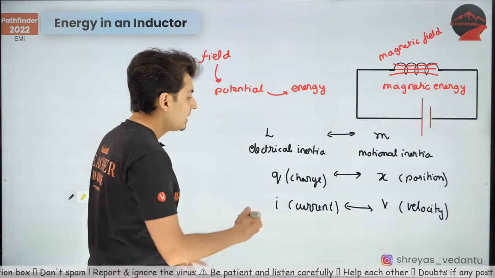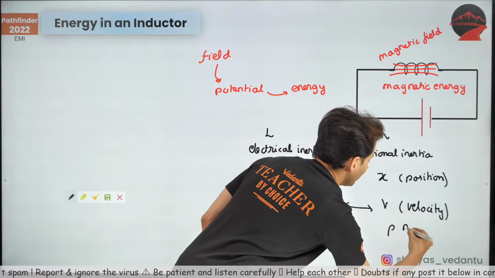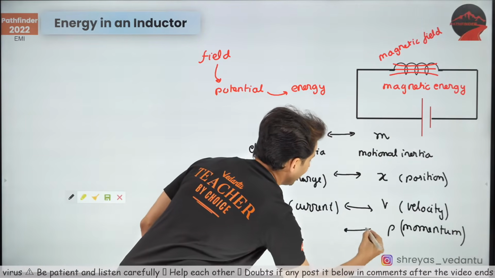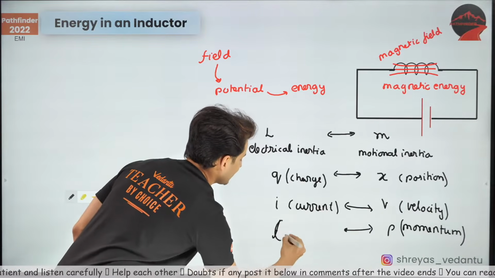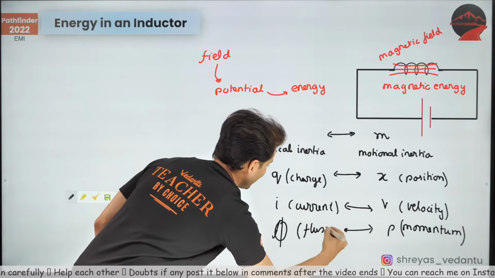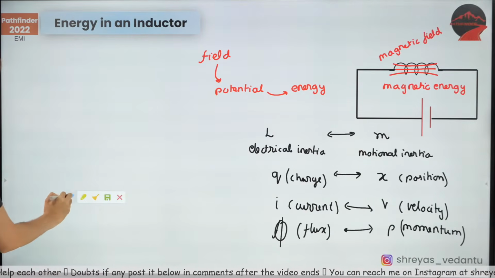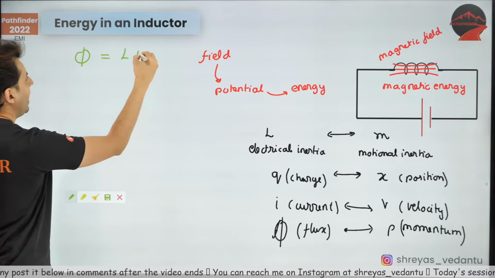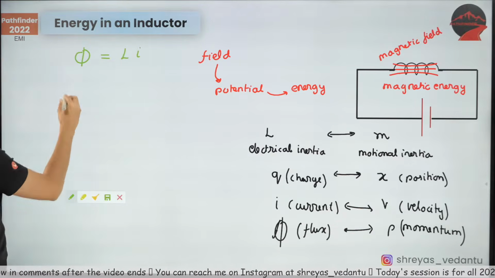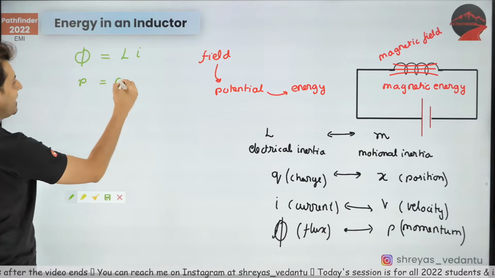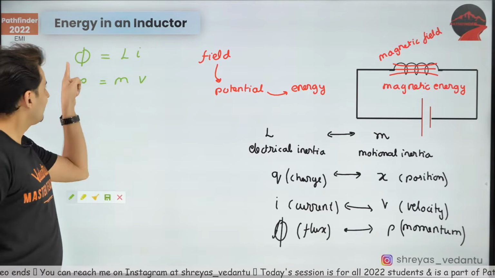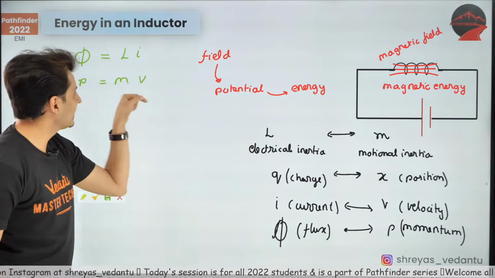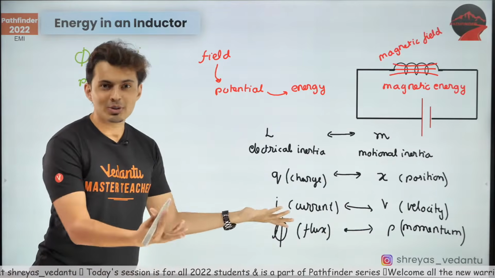Next up, just like you have momentum, everybody knows this momentum. Believe me, the equivalent of momentum in electromagnetism is flux. I will show this to you in a very simple way. What is the formula for flux? Flux is Li, correct? What is the formula for momentum, guys? Momentum is mass into velocity. Compare them. Flux, momentum. Mass, inductance. Velocity, current. Do you see that?